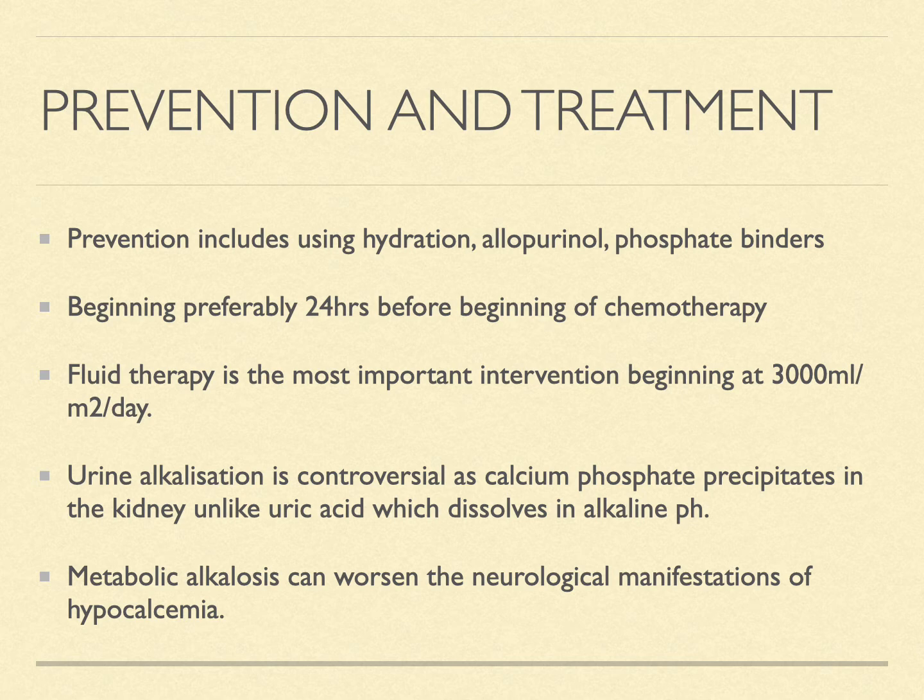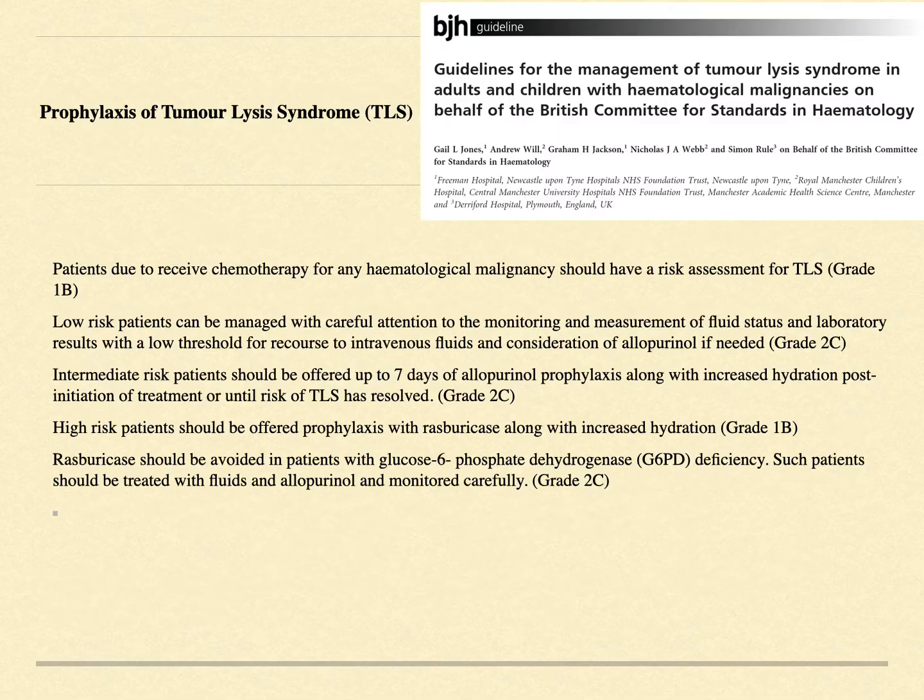per day. Urinary alkalization is a very controversial concept because in acidic urine the uric acid is precipitated, and in alkaline urine the calcium phosphate is precipitated. So anyhow, something or the other gets precipitated. So there is no point in alkalizing the urine. Also, metabolic alkalosis can worsen the neurological manifestations of hypocalcemia. So maintaining a normal pH is of utmost importance.